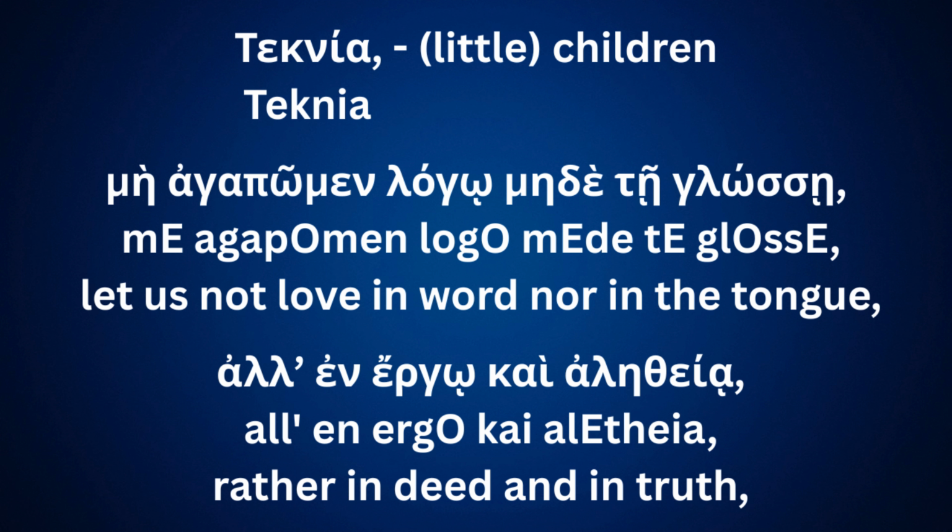Al and ergo kai aletheia. Al is a shortened form of alla because en starts with a vowel. So rather, or on the contrary, en ergo, indeed, not like the English word indeed. Do you mean it? Indeed I do. But indeed, like in your action, kai aletheia, and in truth. So what we have is the action and the motivation are sort of parallel to the notion of the word and the manner of speaking.